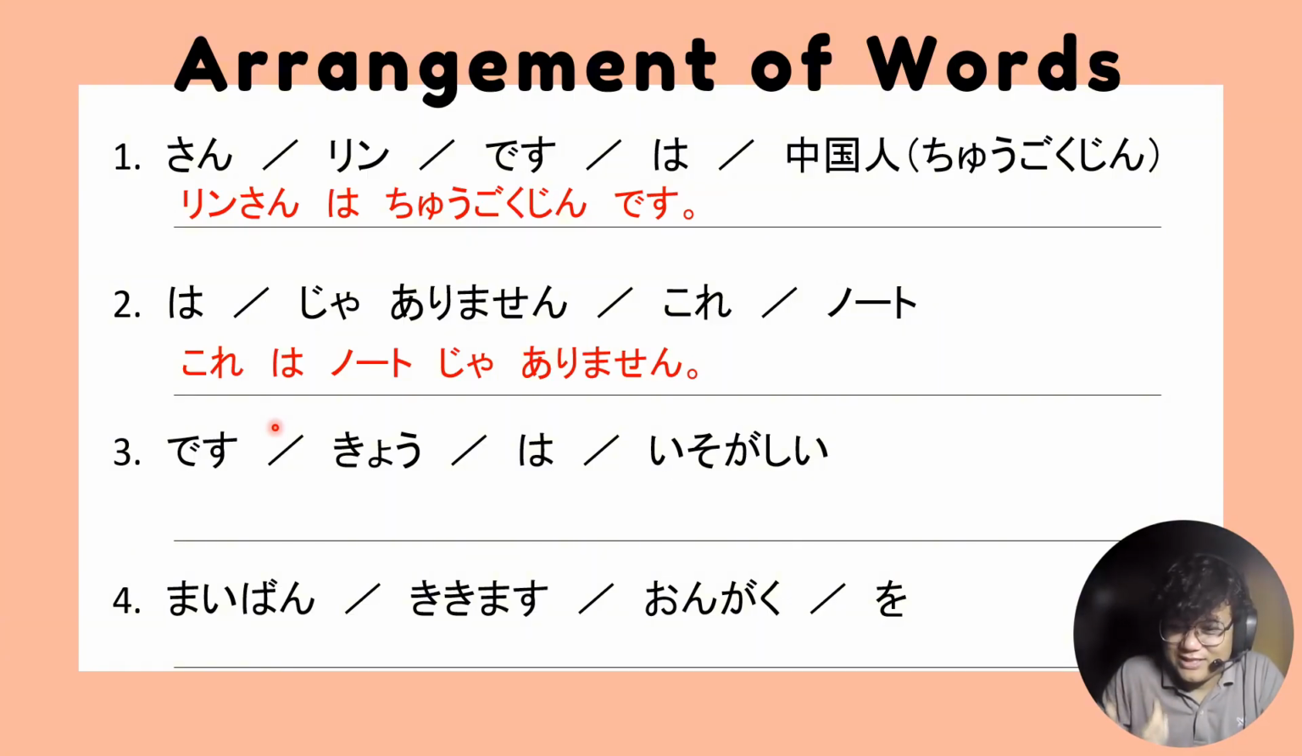So in this case, it's a noun. So we have "no to wa kore jarimasen." That is syntactically correct, but the speaker will have to explain why you are saying it that way. So, for example, it makes sense if you say "sagashiteru no to wa kore jarimasen."